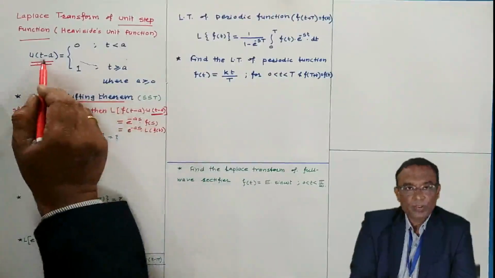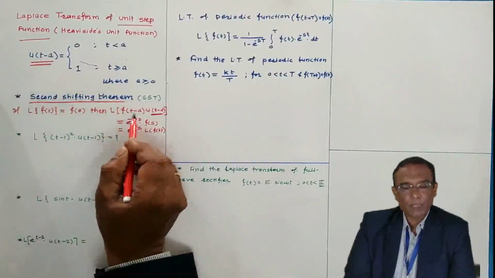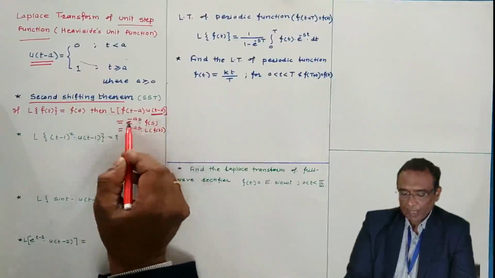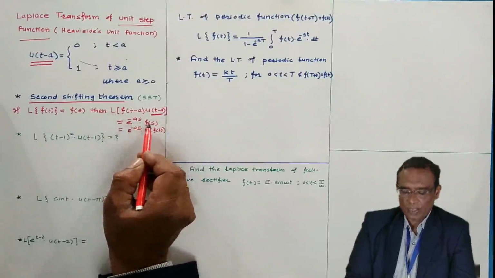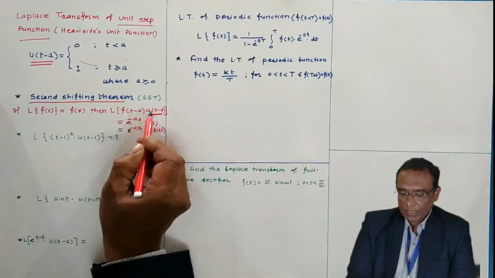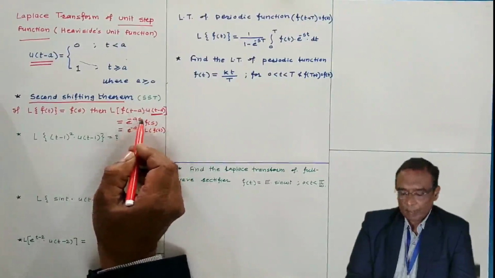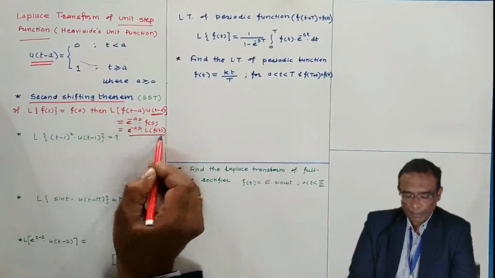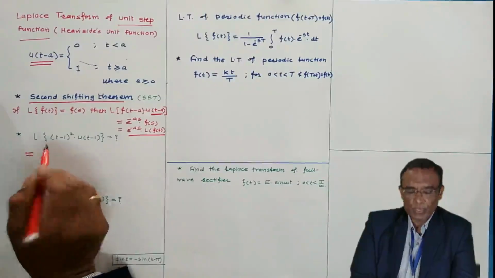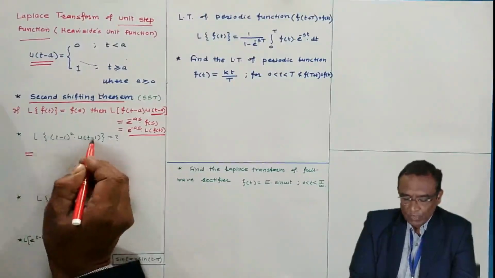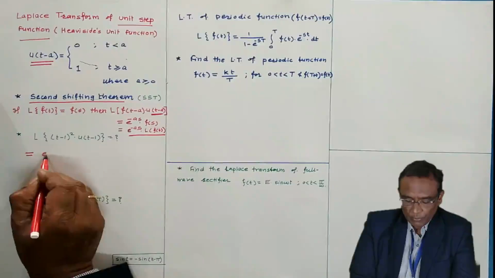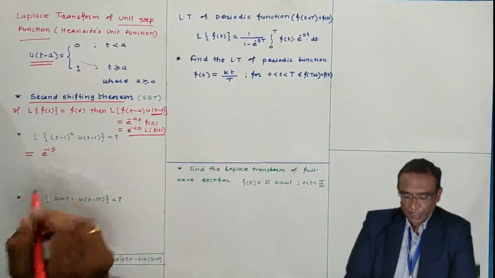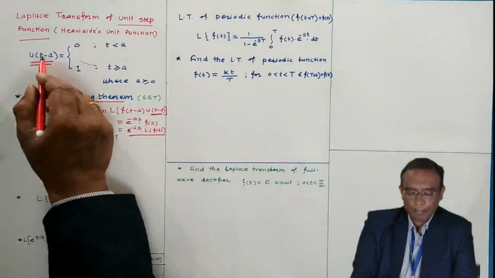And this unit step function is multiplied by f(t minus a). Then what is the result? The Laplace of this is e power minus as into F(s). That's all. How do you write it? Due to this minus a, write e to the power minus as and take the Laplace of f(t), that is F(s). See how to solve this problem. It's very simple. Due to this minus 1, I am writing here e to the power minus s. This is the unit step function.